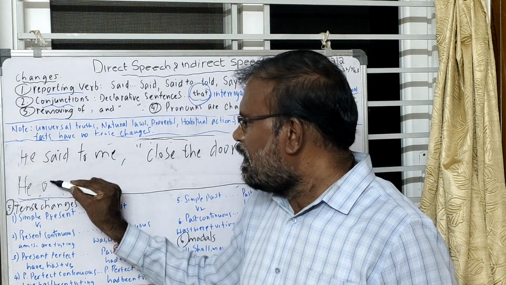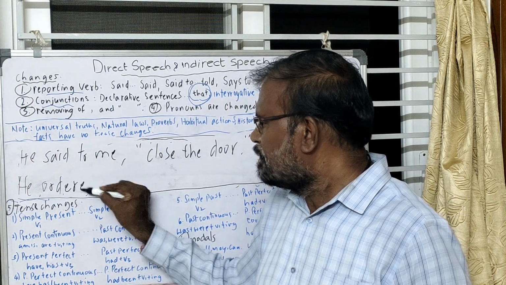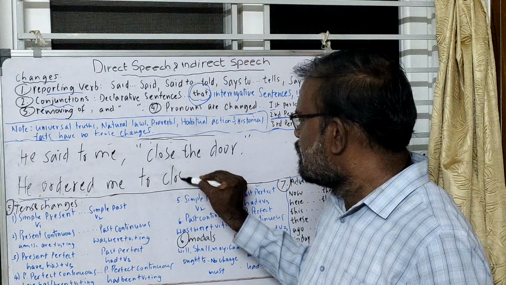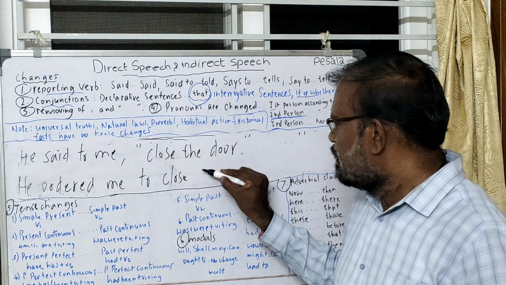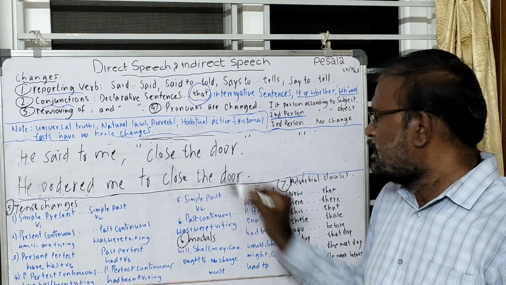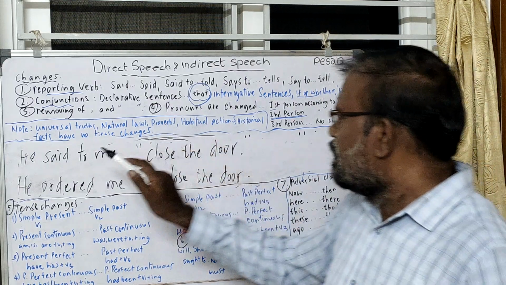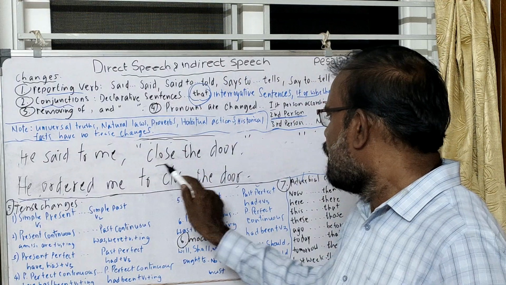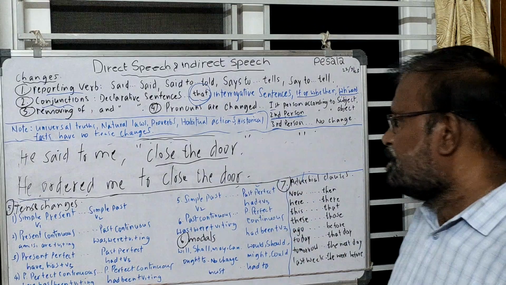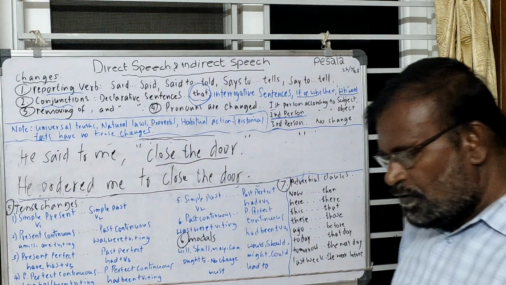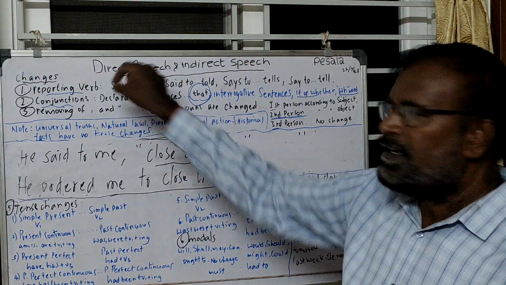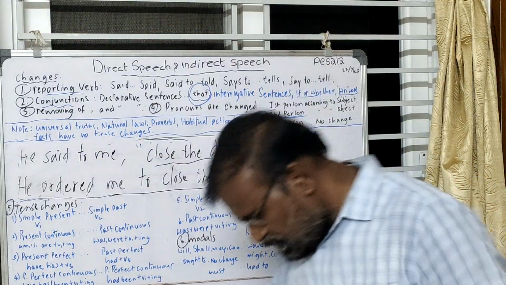He ordered me to close the door. Imperative sentences are orders, commands, or requests. He ordered me to close the door. That is the transformation of an imperative sentence from direct speech to indirect speech.